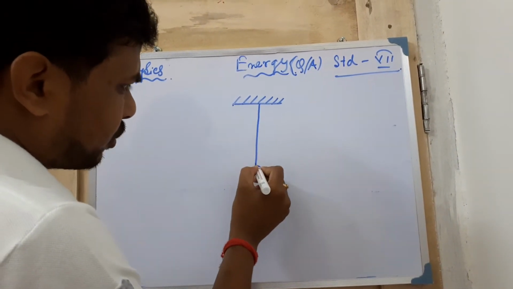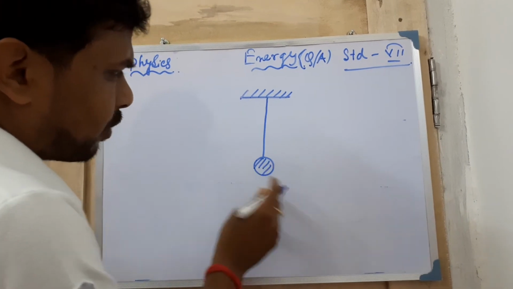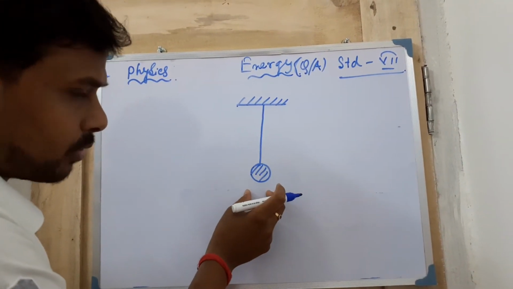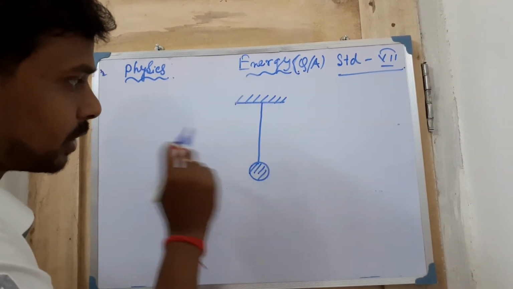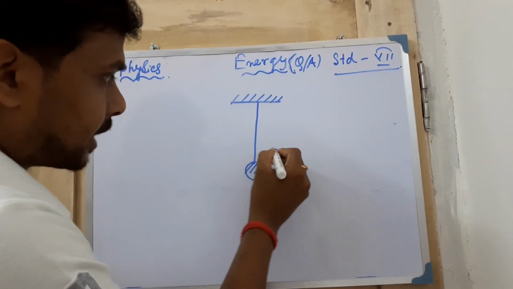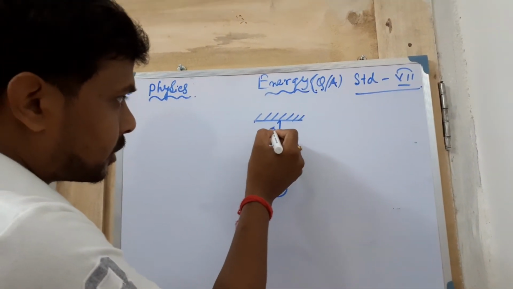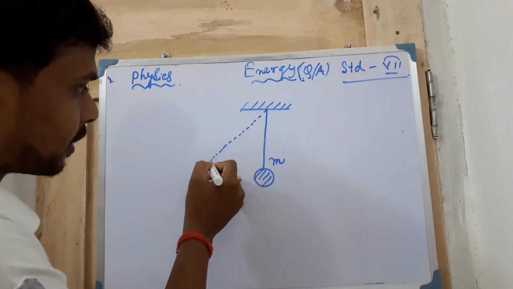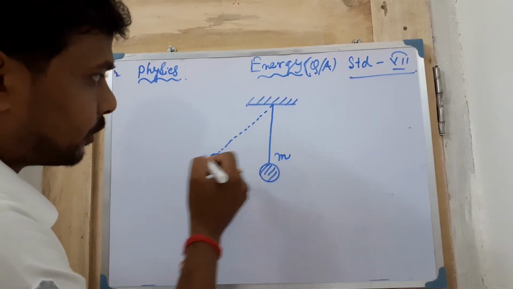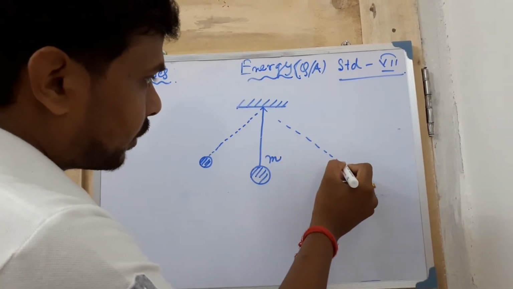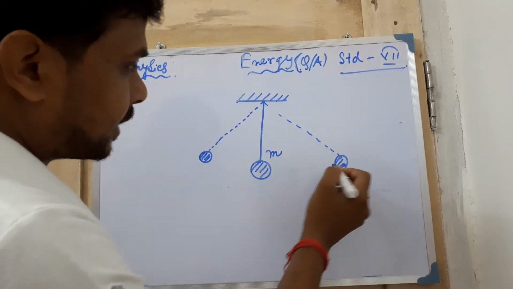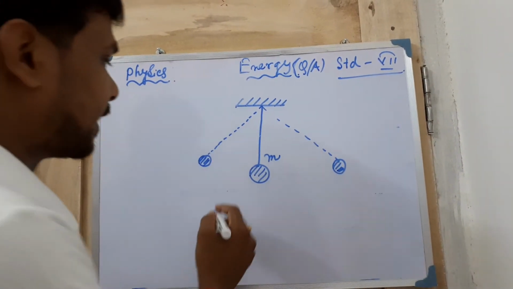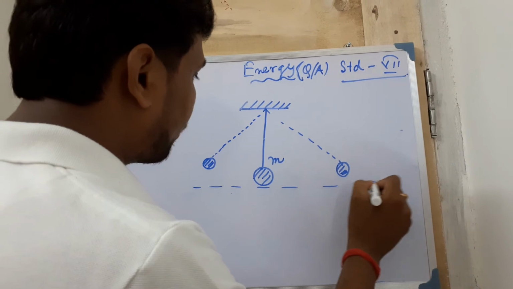One simple pendulum has one bob and one string or thread, having mass m. It oscillates in this way, going to the right side and then back. This may be the ground position.